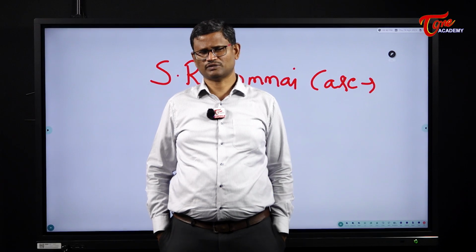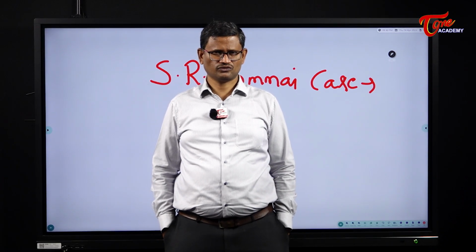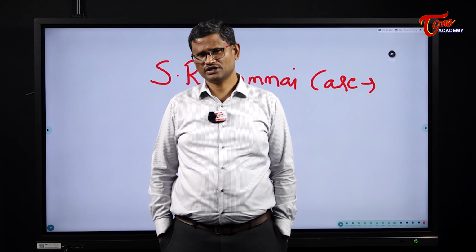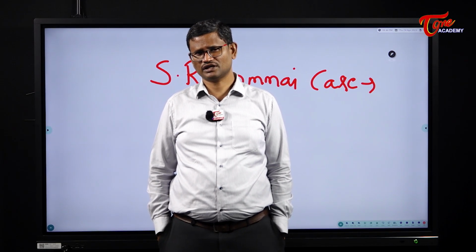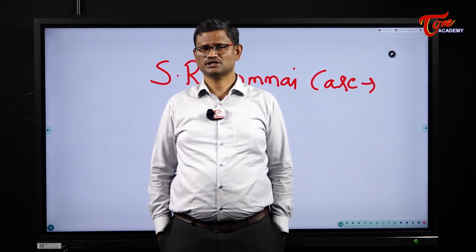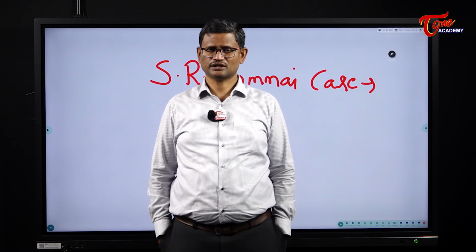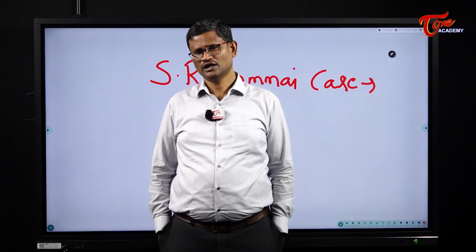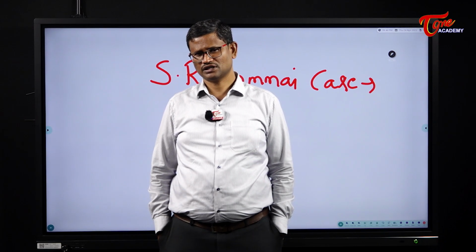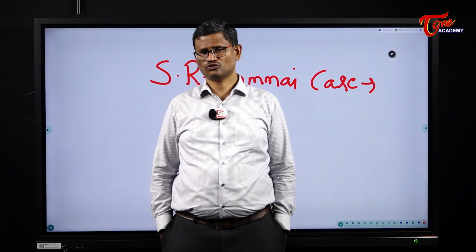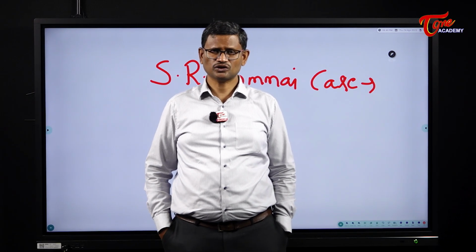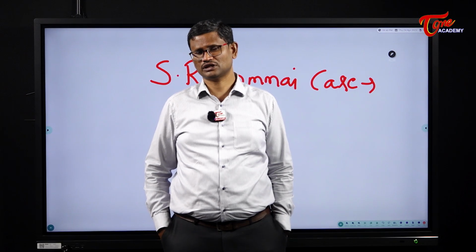The next one is financial emergency. Article 360 speaks about financial emergency. If the financial stability of India is threatened, either in the entire country or part of the country, financial emergency can be declared. Under Article 360, financial emergency can be declared again by the President on the advice of the Union Cabinet headed by the Prime Minister. Once financial emergency is declared, within 2 months, Parliament shall give approval. Unlike president rule and the national emergency, once Parliament gives approval to financial emergency, it can continue for an indefinite time till it is withdrawn by the President.